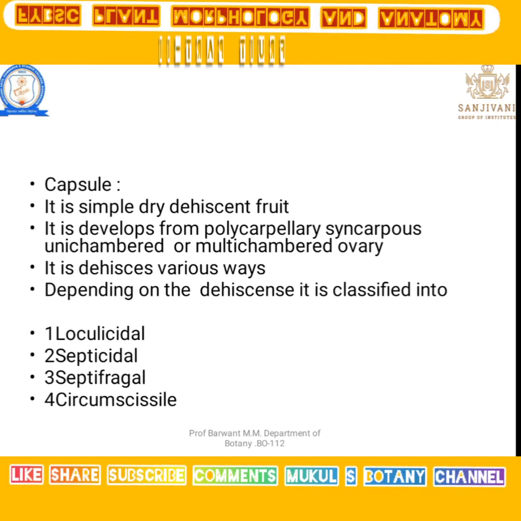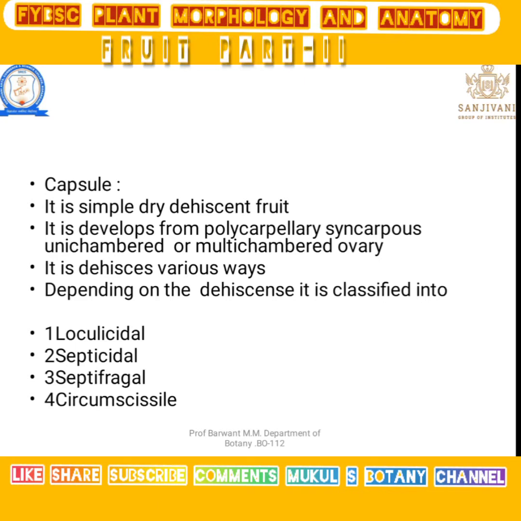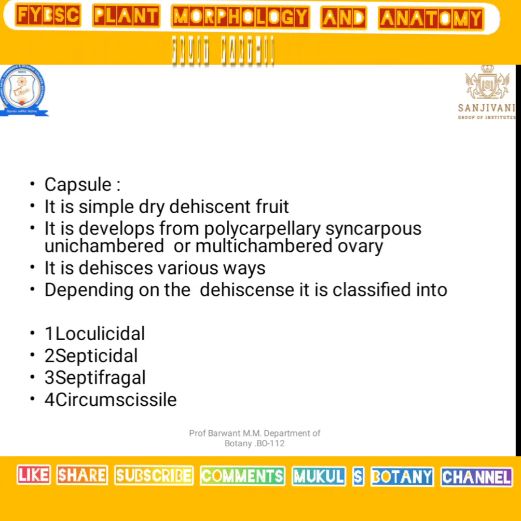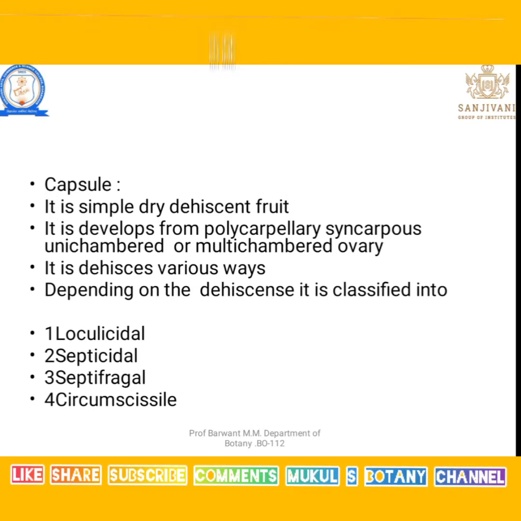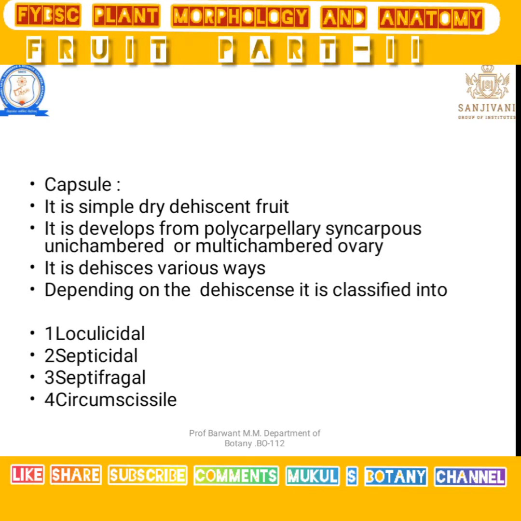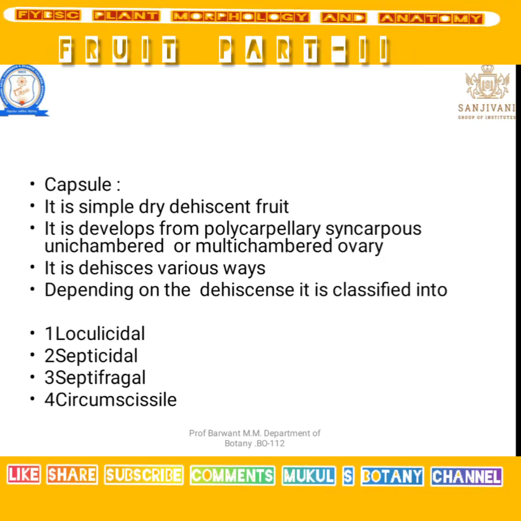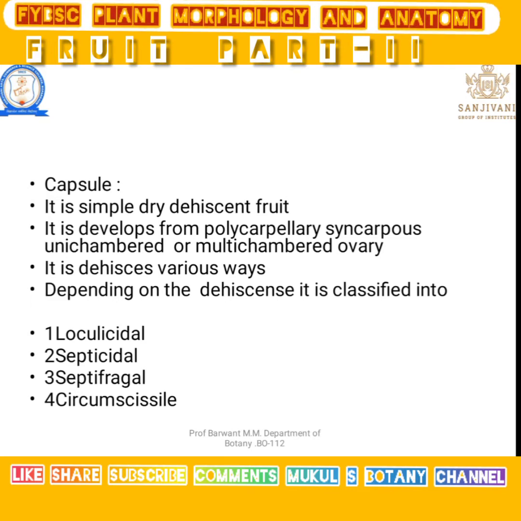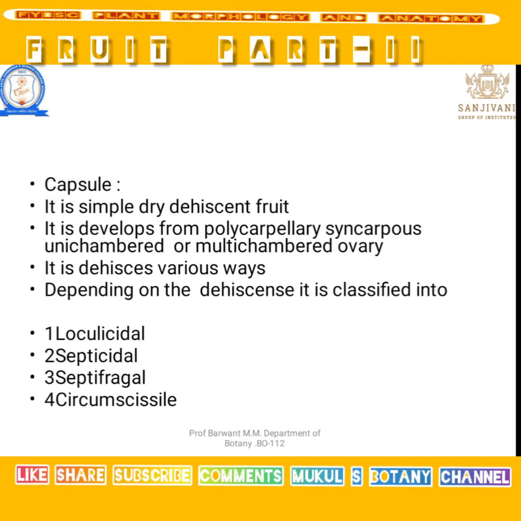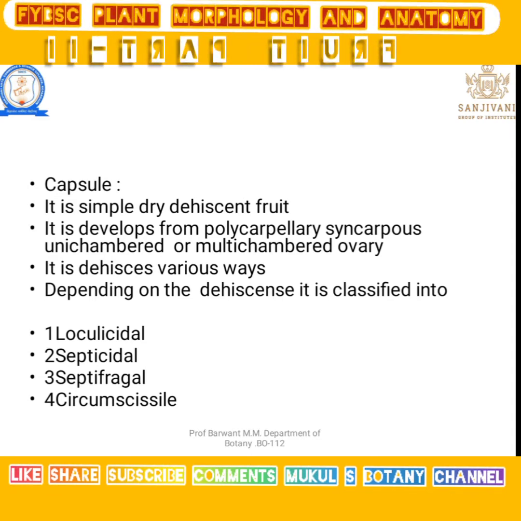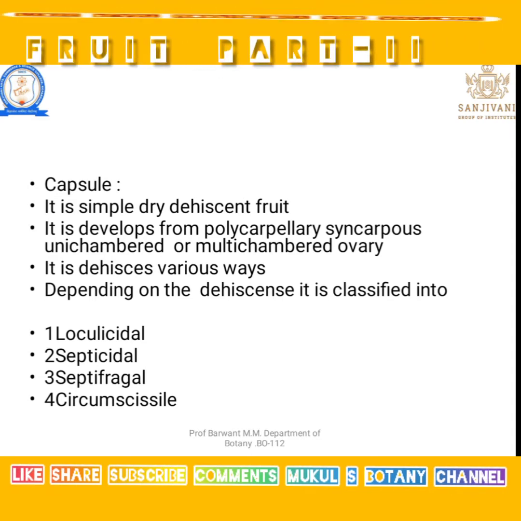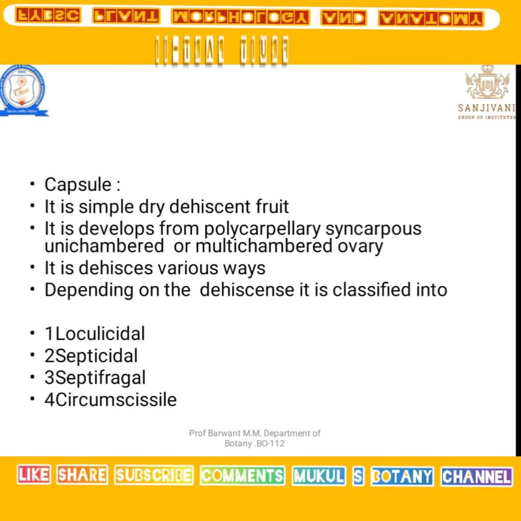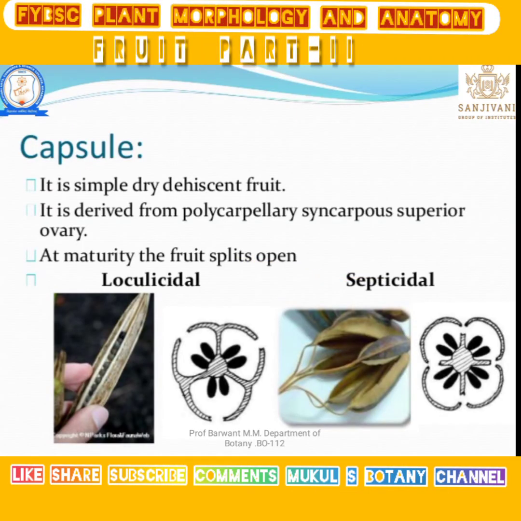Capsule, we have seen capsule tablets that are sold in the market. That structure also exhibits the fruit that develops from a polycarpellary syncarpous unichamber or multichamber ovary. On the basis of how the seeds come outside on dehiscence, that means how the seed comes outside from the fruit, they are classified into four types. First is loculicidal, septicidal, septifragal, and circumscissile.